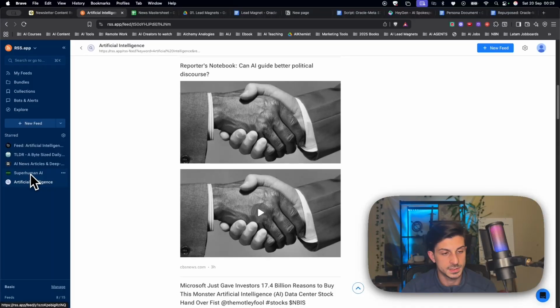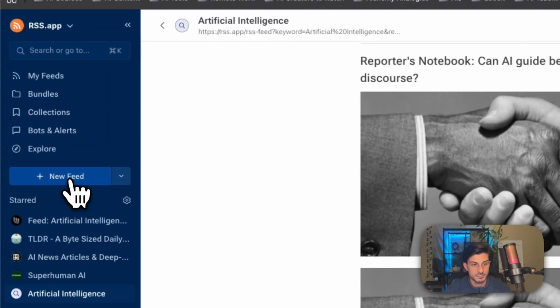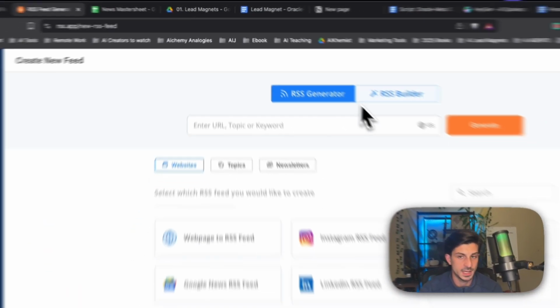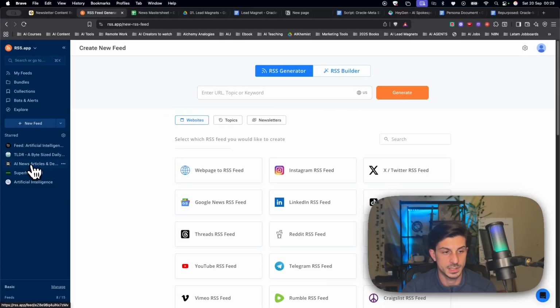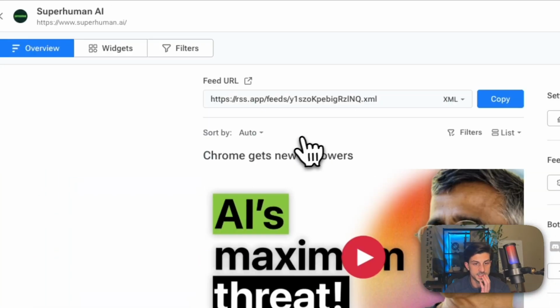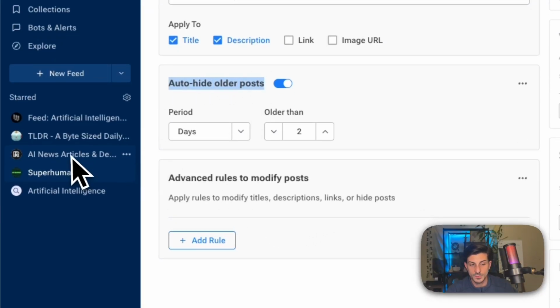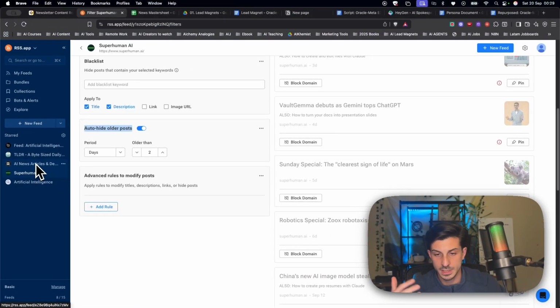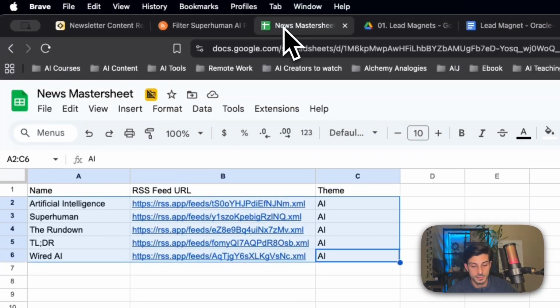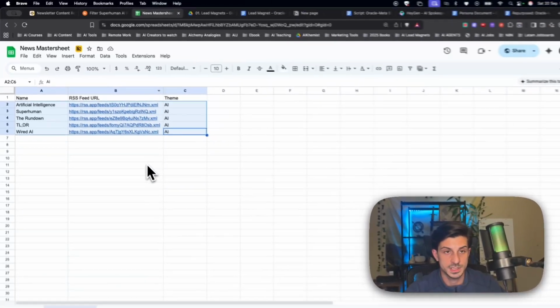Here you can select newsletters or even add websites and build your RSS feed, and then you can customize it. For example, here I have a filter for auto hiding posts that are older than 2 days. And of course, you can customize this newsletter for your industry, whichever that is. You can build with this tool, or you could even use another RSS feed tool,